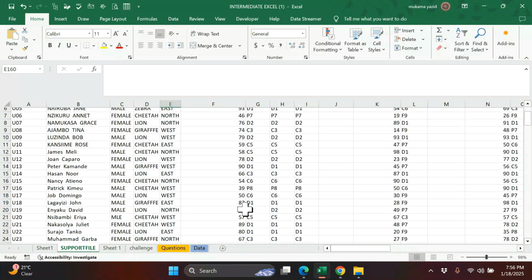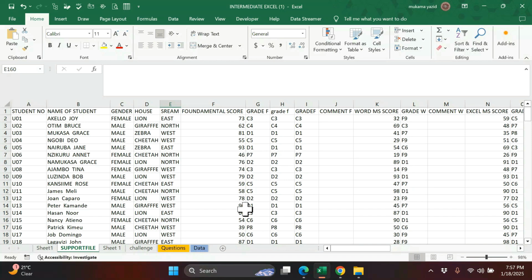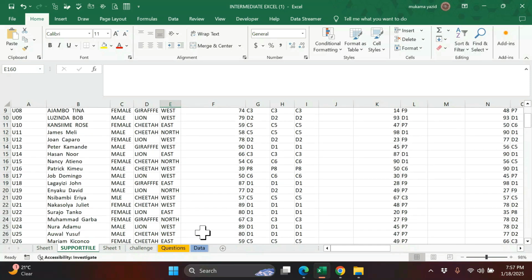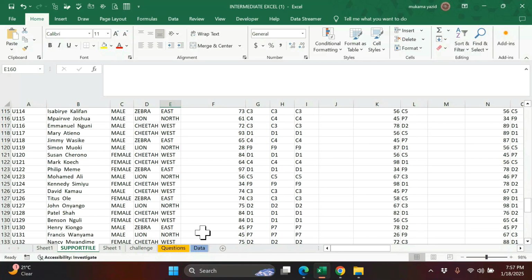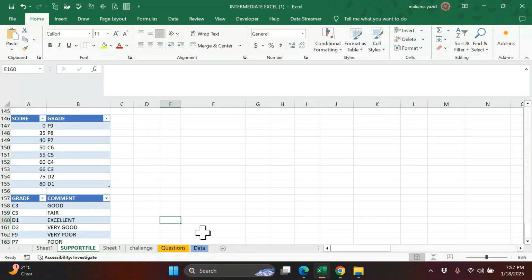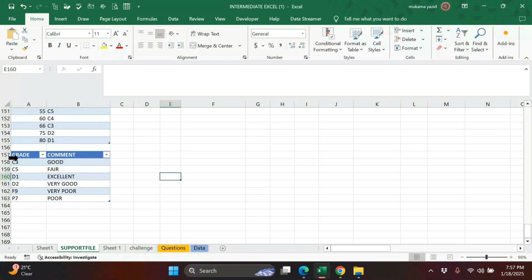So I went ahead and created one column for the comment for fundamental, then I designed this table because I want to use VLOOKUP to do that. Where there is credit 3, I want it to assign good.